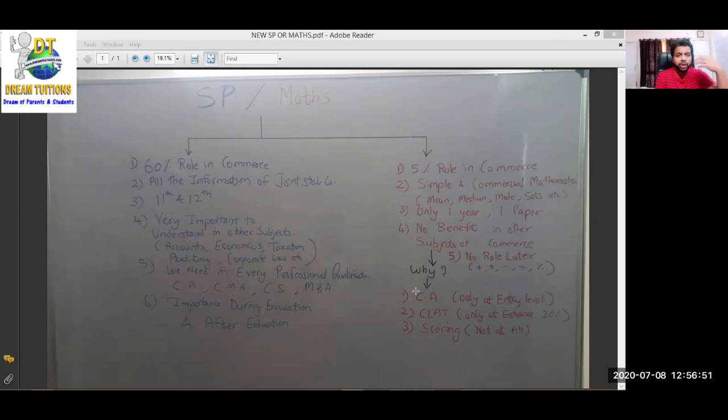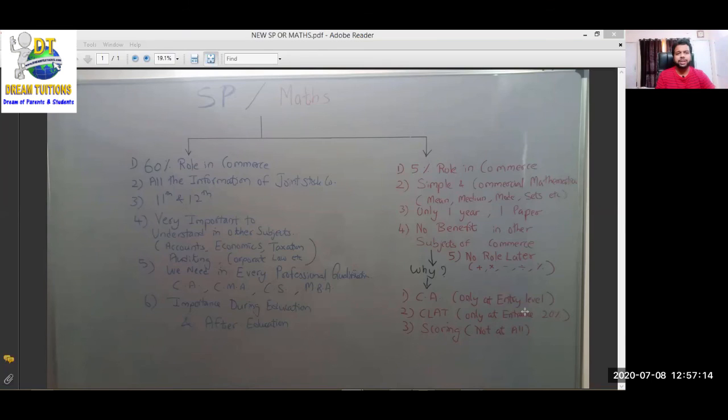Maths तो BCom में भी लगता है, लेकिन that is very small part, and that too only 1 year. So in CA only at entry level we need, and the syllabus is very easy. That syllabus is very easy. Okay, easily go, because the topics are different and it's very easy, and you have to join class. मेरे एक भी स्टूडेंट सीए फाउंडेशन में मैथ्स में फेल नहीं हुआ, because the syllabus is very easy and you join class for that.